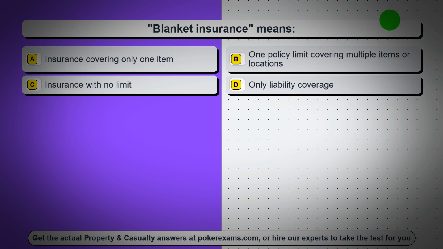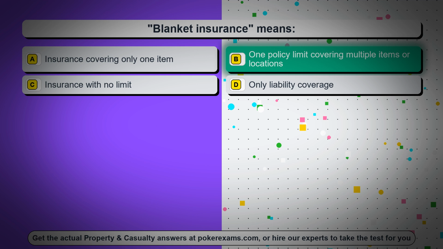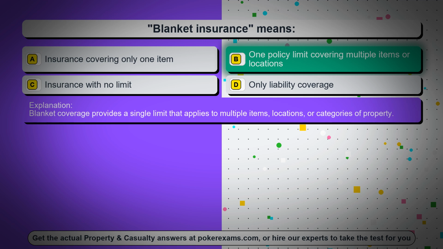Question 73. Blanket insurance means, option A, insurance covering only one item, option B, one policy limit covering multiple items or locations, option C, insurance with no limit, option D, only liability coverage. The correct answer is option B, one policy limit covering multiple items or locations. Blanket coverage provides a single limit that applies to multiple items, locations, or categories of property.